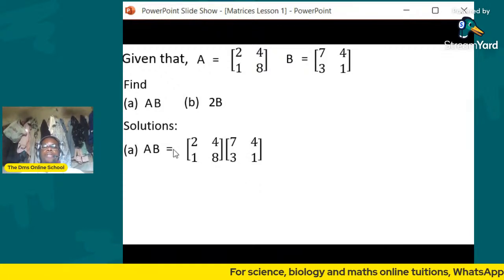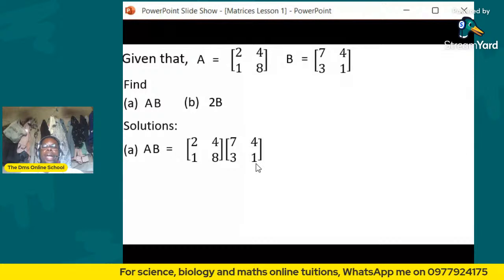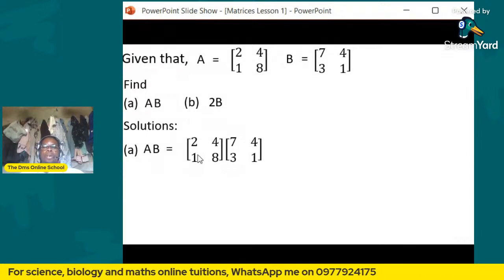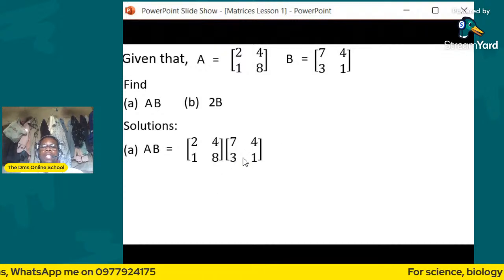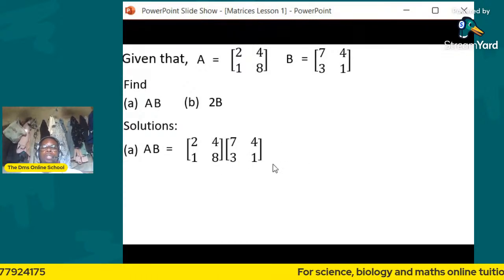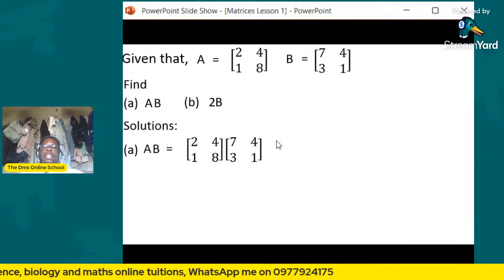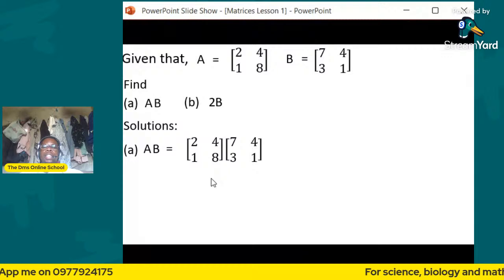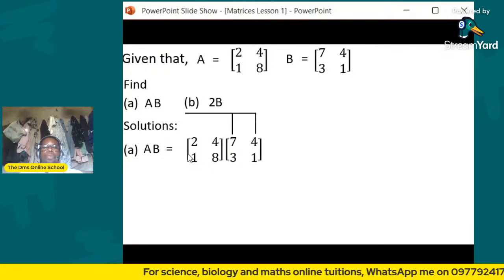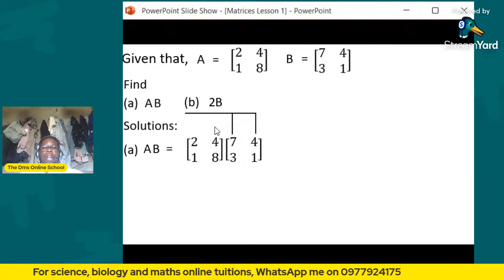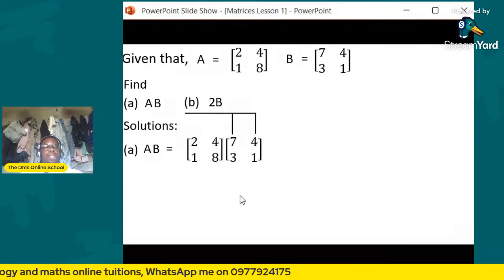So, how do you carry out multiplication of matrices? First of all, we check whether they can be multiplied. Yes, because the number of columns in the first matrix is equal to the number of rows in the second matrix. That's the first thing you need to check. How many columns are here? One, two. Then how many rows are in the second matrix? Two. Okay. So now we will multiply the rows and the columns.